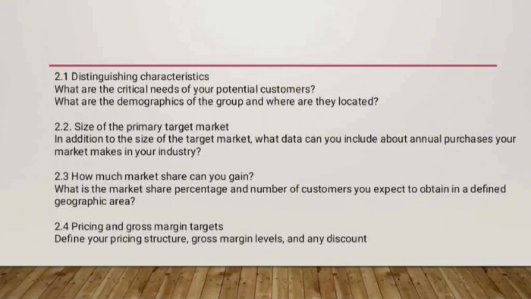Next is 2.2, size of the primary target market. In addition to the size of the target market, what data can you include about annual purchases your market makes in this industry? How much market share can you gain? Expected market share percentage: initially aim for 10 to 20% of the target market.